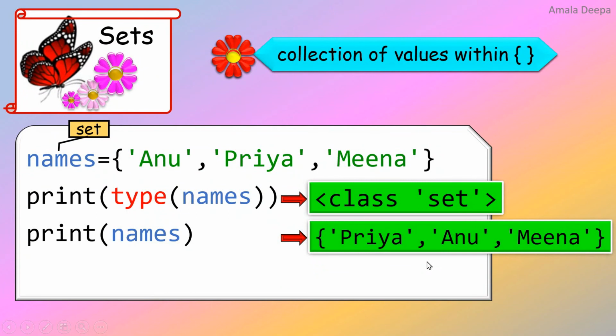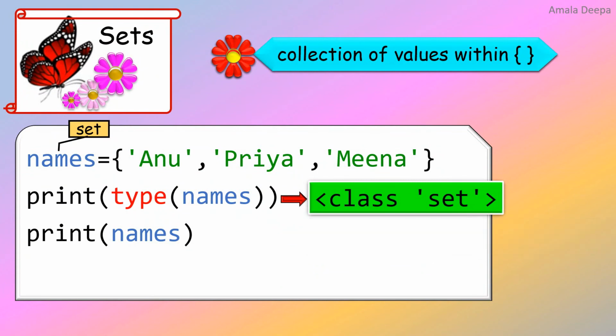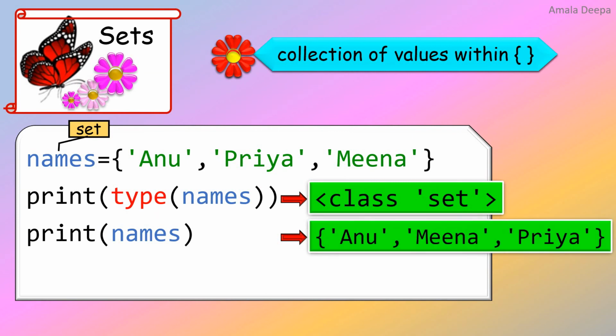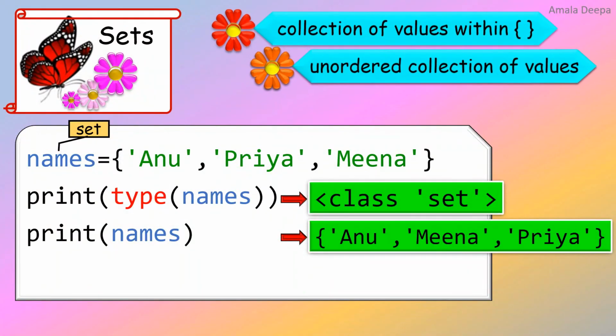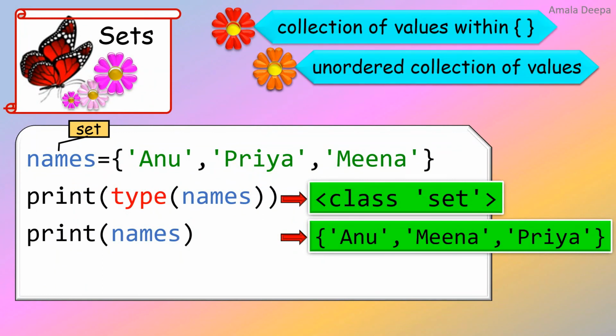Suppose I run this code once again. It gives the elements in a different order. Therefore, it is clear to us that a set is an unordered collection of values.